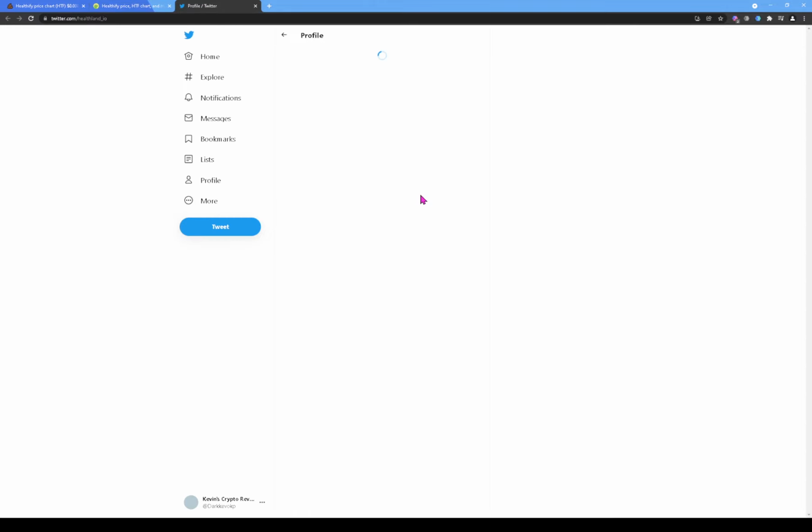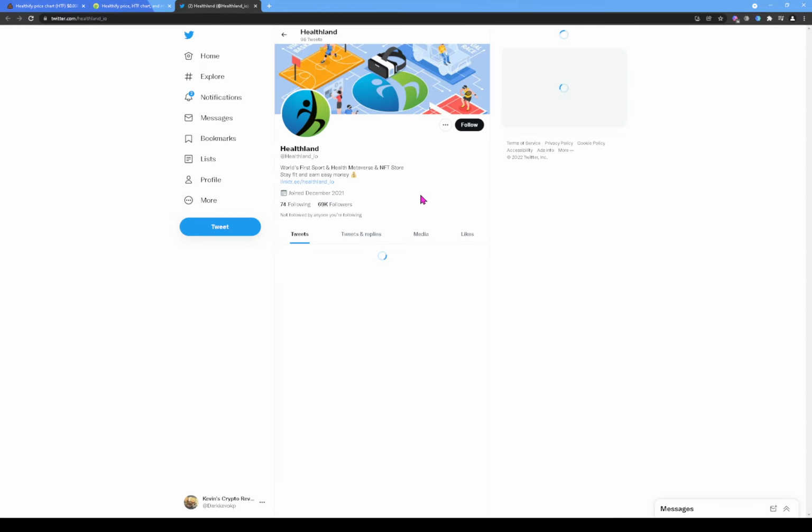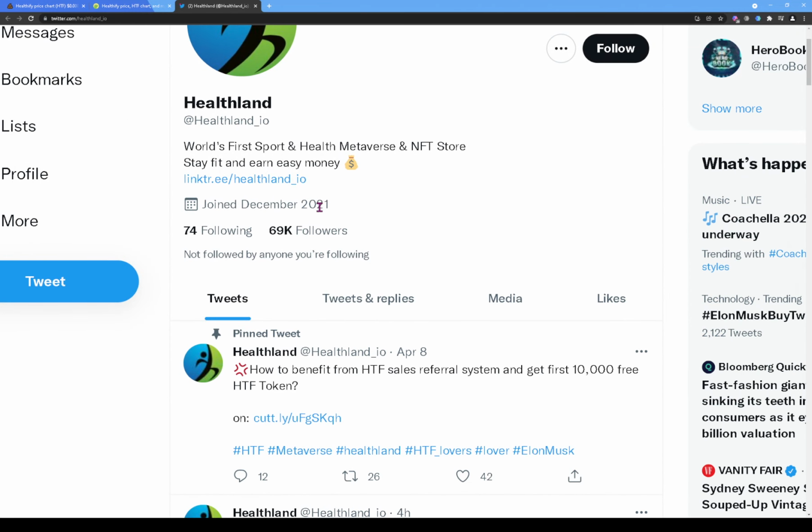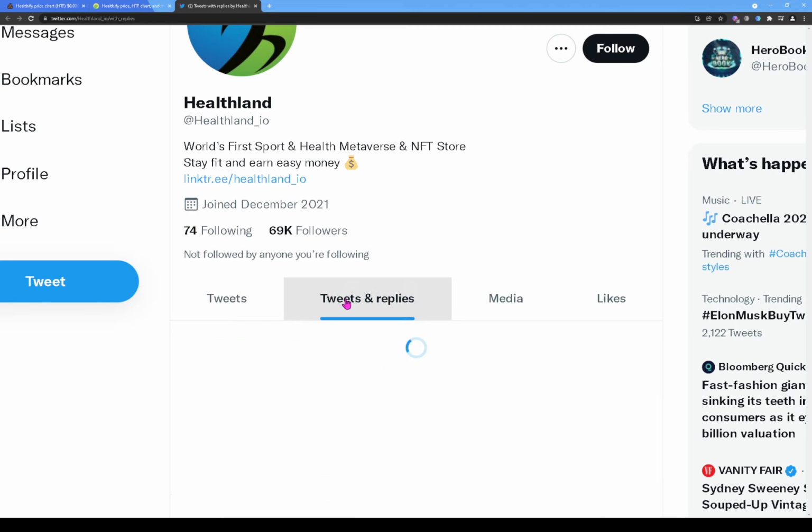When their Twitter opens, what we want to do is look at when they joined. So they joined in December of 2021, and they currently have 69,000 followers, and that's a lot of followers for a token that just joined in December. That's what, 4 months now, and they already have 69,000 followers. And let's click on tweets and replies.